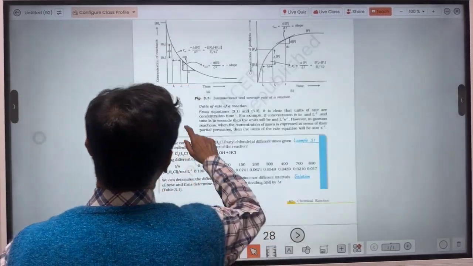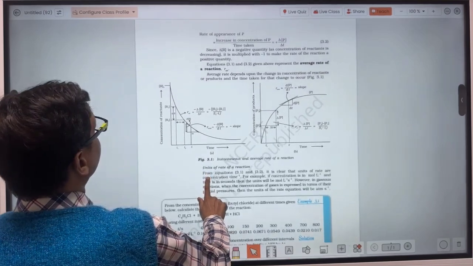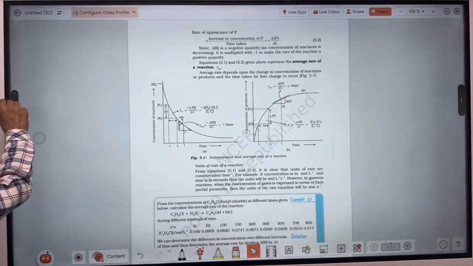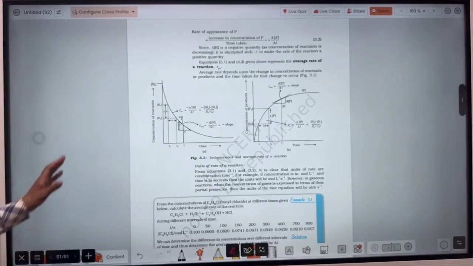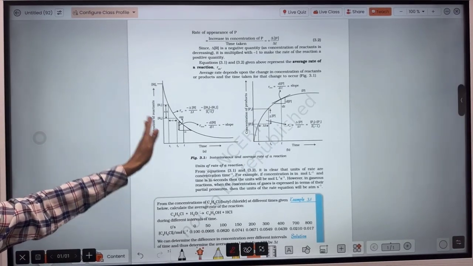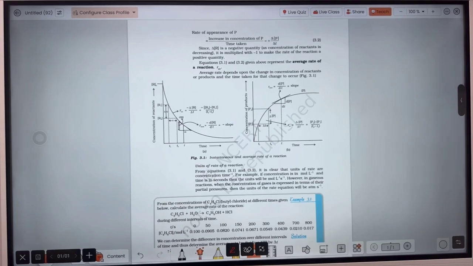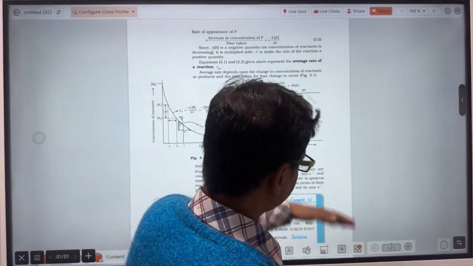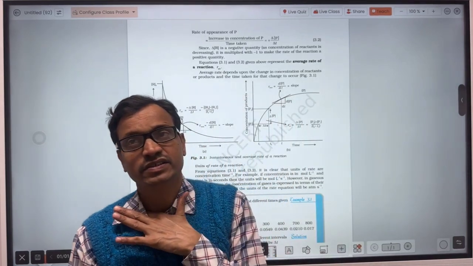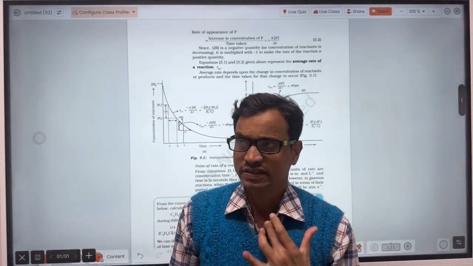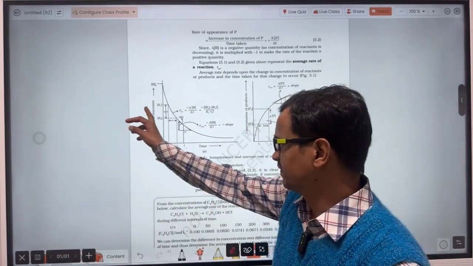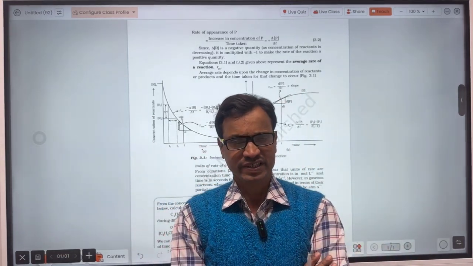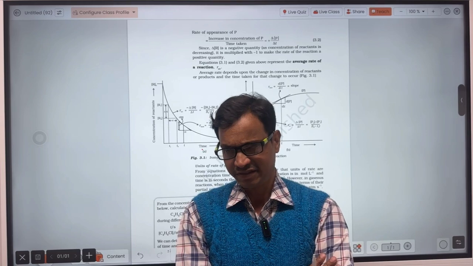Now let's see another concept, that is when the graph of concentration of reactants versus time interval is given, then how you will calculate the rate of reaction.